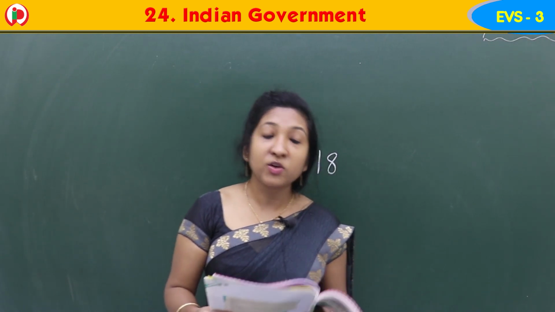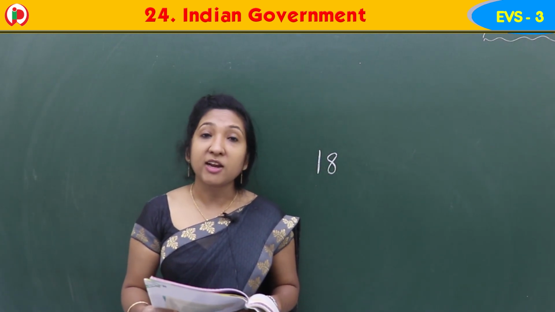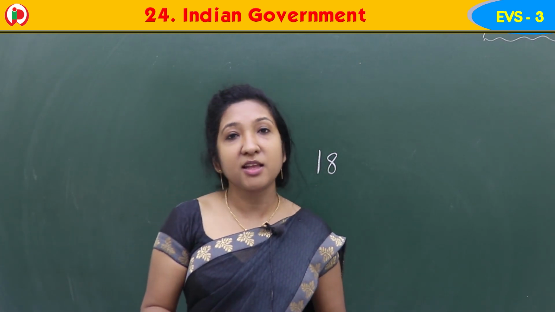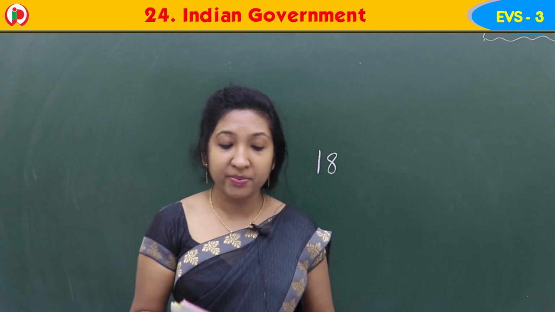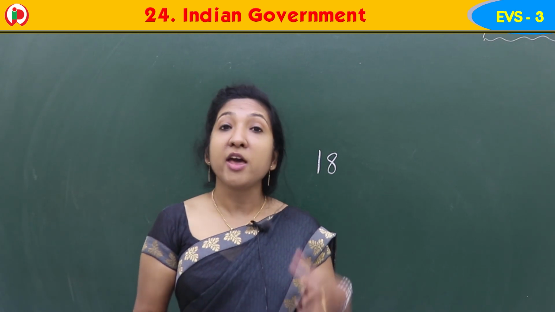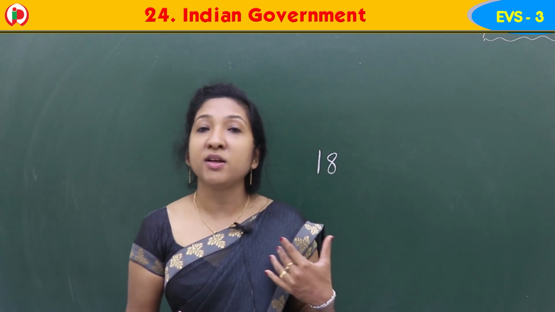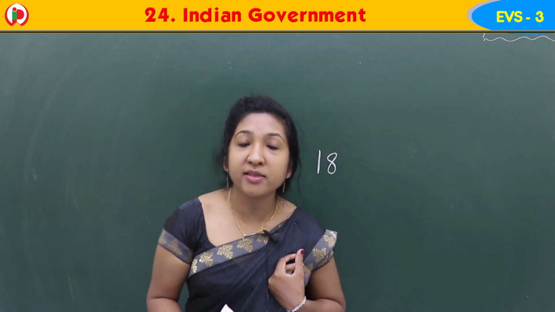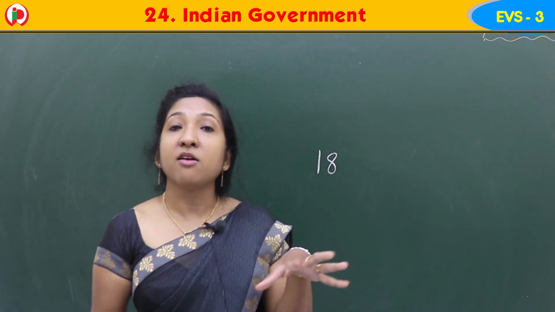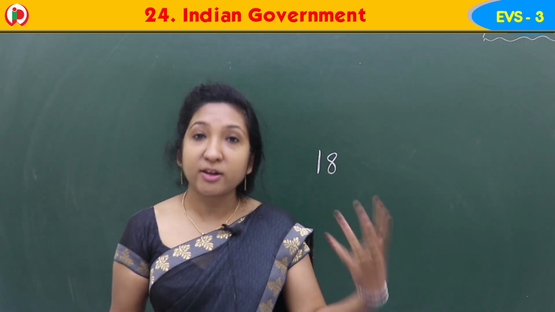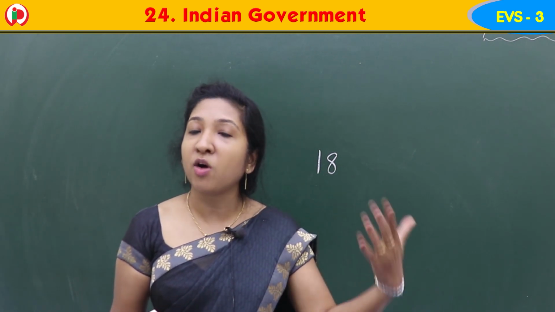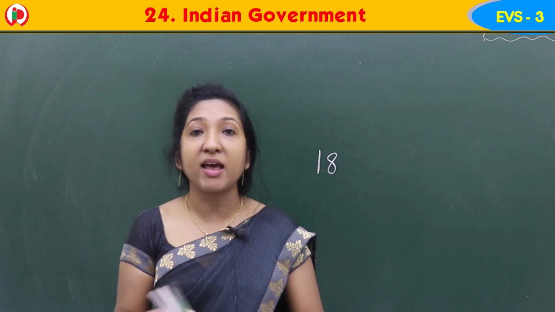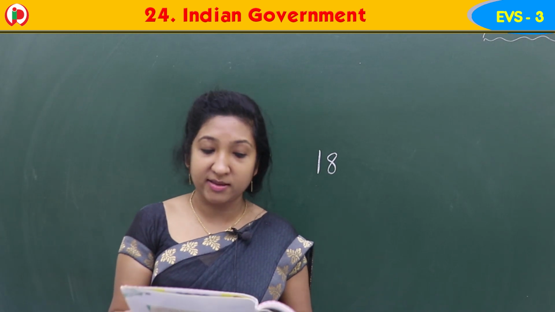Let us learn about central government, state government, Indian states and the capitals, then union territories. You have the eligibility to vote at which age? At the age of 18. All the people in India have the right to vote. When children grow up and complete the age of 18, they get the right to vote in the elections.